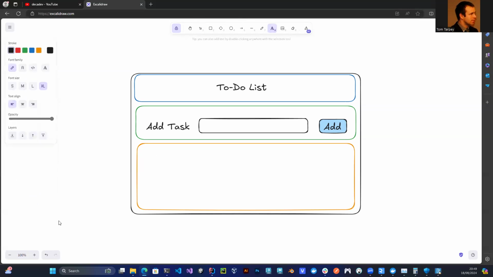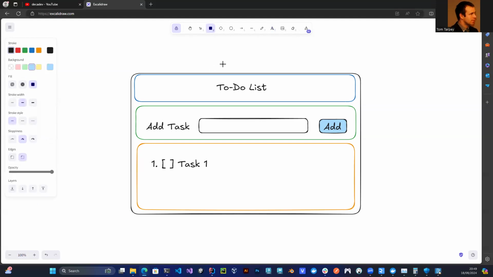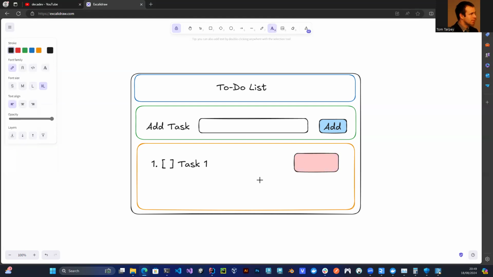Maybe it can be numbered, it doesn't have to be, but let's say 1. Whether it's completed or not, task 1. Maybe at the other end, we've got a delete. So in fact, I can draw these actually, that's fine. So let's draw a delete button there. Maybe that one has a red thing there, something. And then say delete. Something like that, let's say.